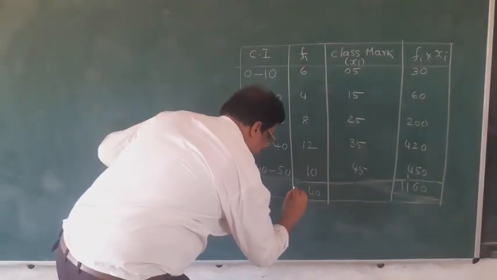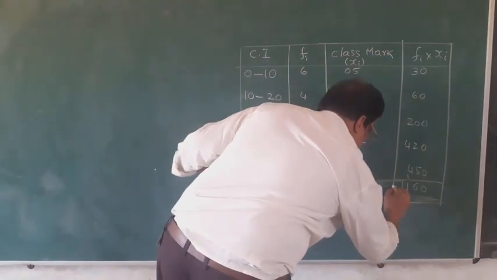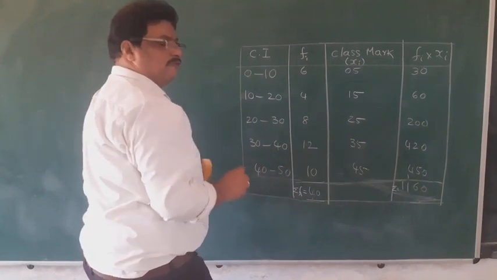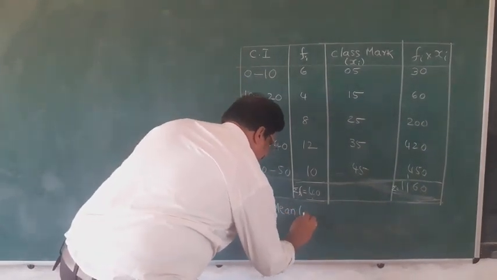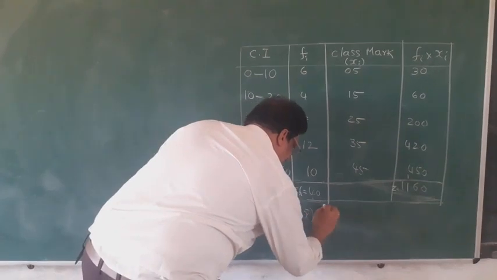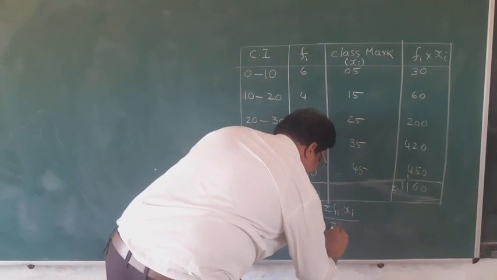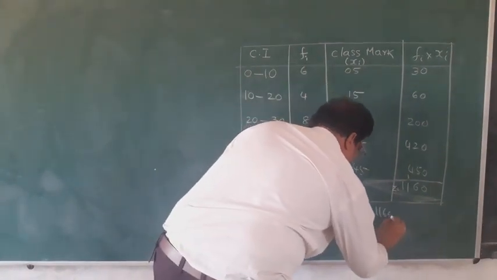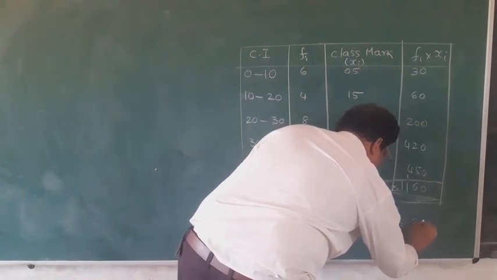This is sigma fi, the sum of frequencies, and this is sigma fi into xi. Now the formula for group data is mean, x bar, equals sigma fi xi by sigma fi, which equals 1160 by 40, that is 29.